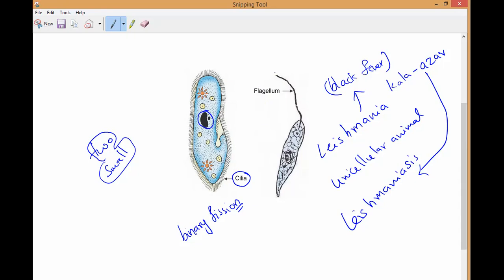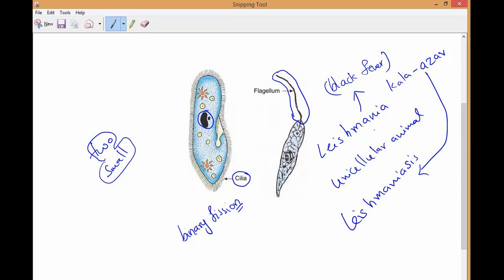Have you seen it here? Like a thread-like structure. It's like a tail, we can say. This is what we call flagellum. This is the most important one in the case of this Leishmania unicellular organism. So what will happen here is that this Leishmania reproduces by the process of binary fission only.